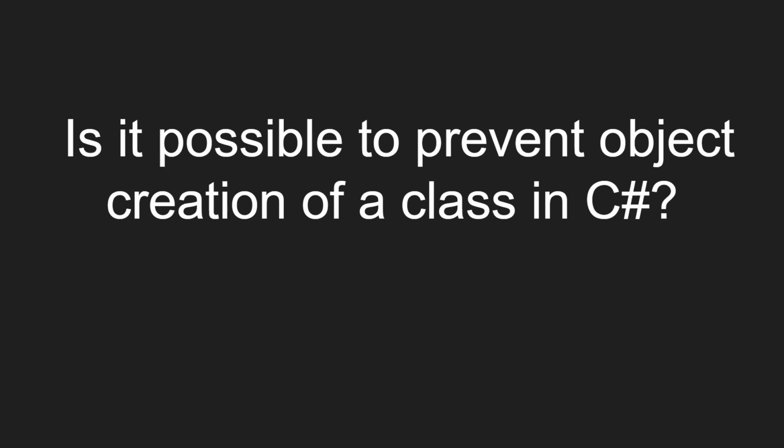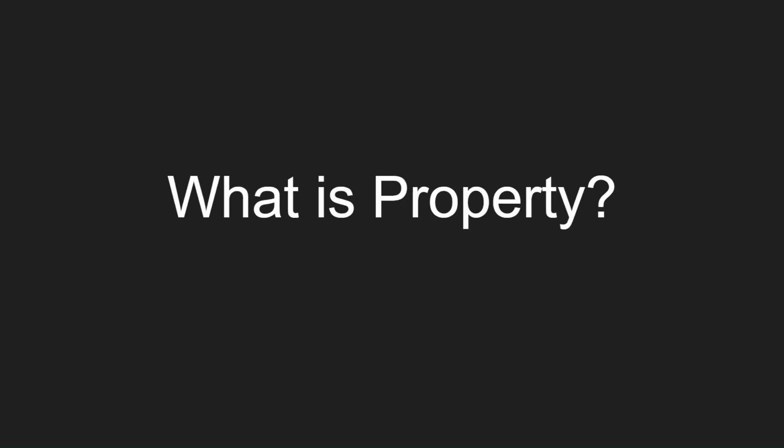Is it possible to prevent object creation of a class in C Sharp? Object creation of a class can be prevented by abstract class, private class, and static class. What is property in C Sharp? A property is a class member that provides a flexible mechanism to read and write private fields.